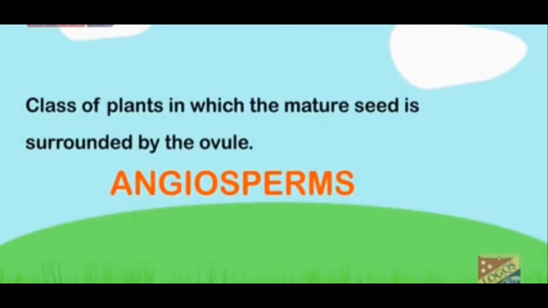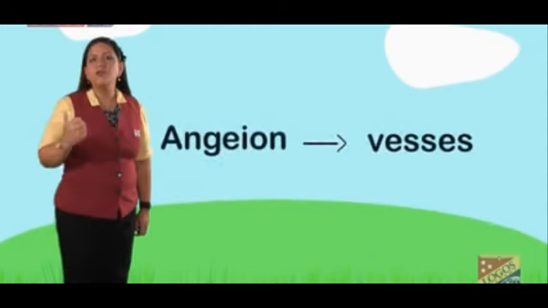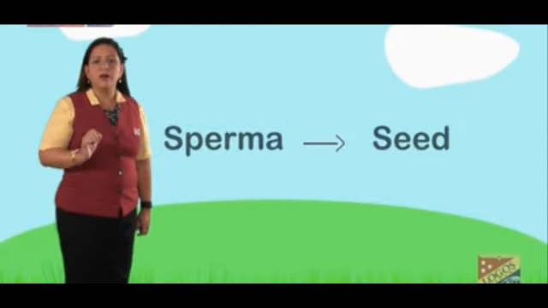What are angiosperms then? These are the class of plants in which the mature seed is surrounded by an ovule. So seeds are inside the fruit because the ovule is surrounding the seed. So the ovule gets converted into a seed and the seed is inside the fruit. Therefore, it is called as what? Angiosperms. Now, the Greek word angion means vessel, like a vessel, and inside the vessel are the seeds, and sperma means seeds. So angiosperm means the seeds are inside the fruit.